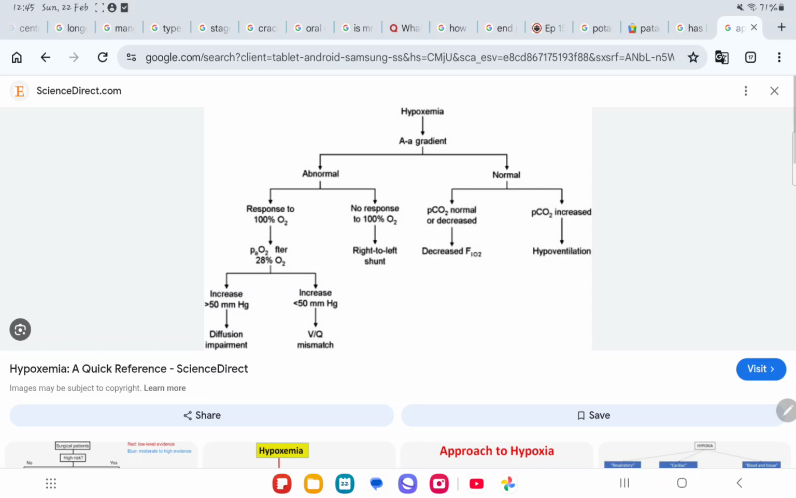Now, why will shunt not improve with providing oxygen while VQ mismatch will improve? Because in shunt there is no ventilation. So even if you provide oxygen, the alveoli which are already closed will not open further. While in VQ mismatch, ventilation is there and some perfusion is also there. So if we provide more oxygen to the ventilated area, it will get carried. Shunt is an area with no ventilation only. So if the alveoli are closed, no matter how much oxygen you provide, it will not help.